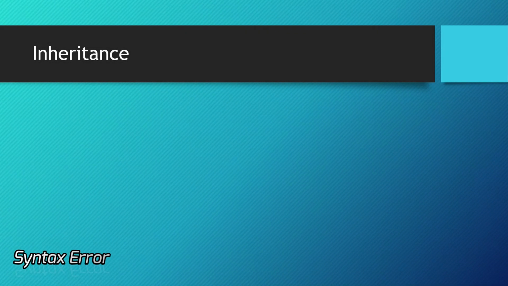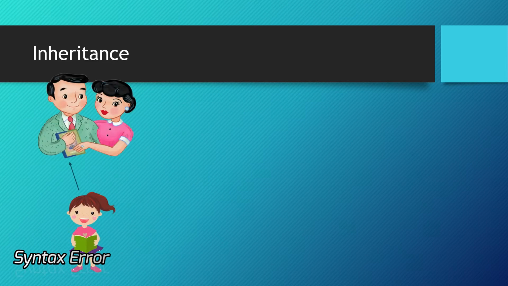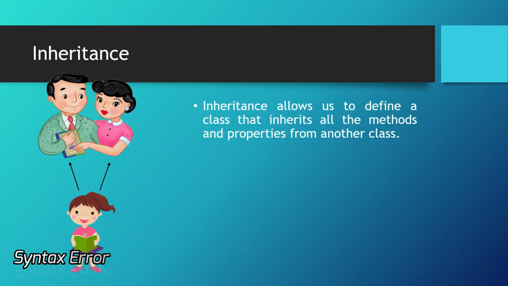Talking about inheritance, for example, there is a kid and that kid can use each and everything that his or her parents have. So inheritance allows you to define a class that inherits all the methods and properties from another class. Here you can see that a kid can use all the things that his or her parents have. Suppose his parents have money and a house, then that money and that house will belong to that kid also. This is what you mean by inheritance.